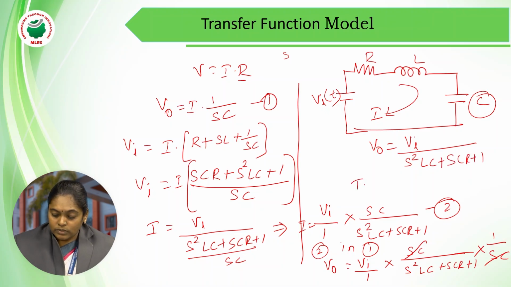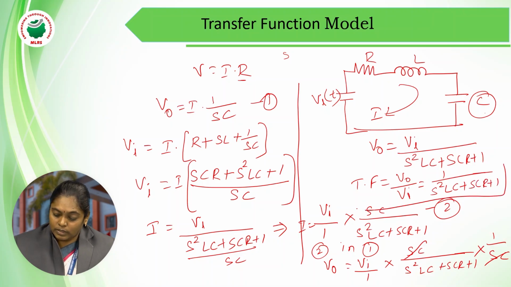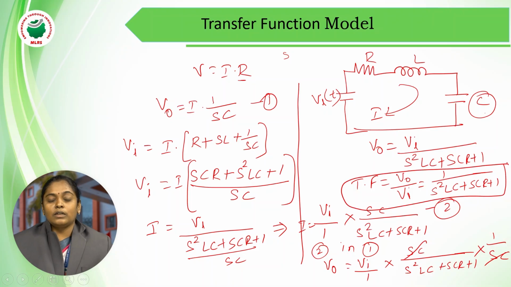But what is the transfer function? Output, which is V naught, by input, Vi. So V naught by Vi is nothing but 1 by (s square LC plus sCR plus 1). This is the transfer function for a given electrical network of an RLC circuit. This is how to find a transfer function for a given electrical circuit.